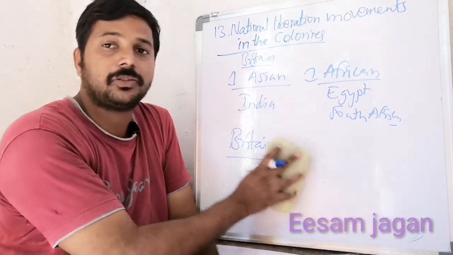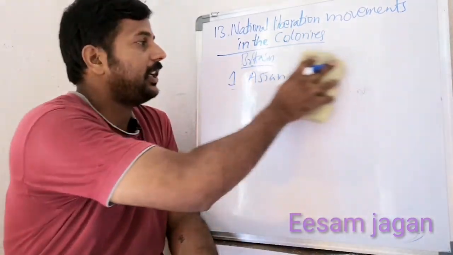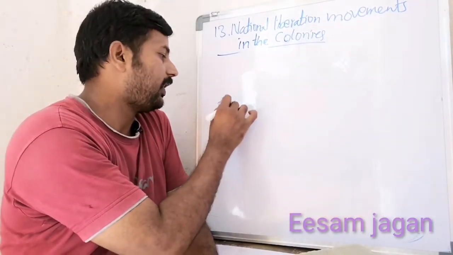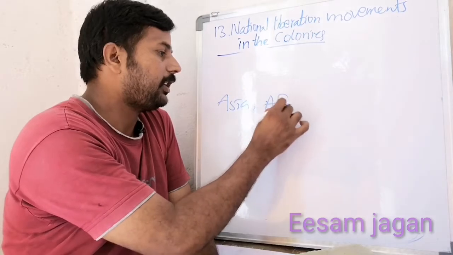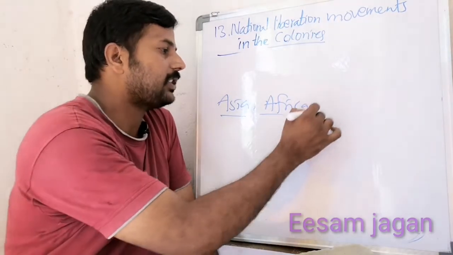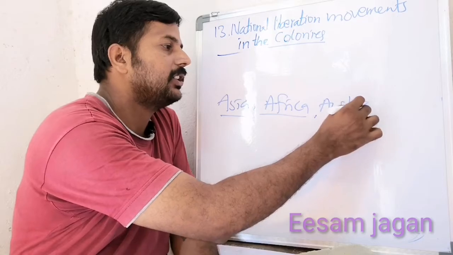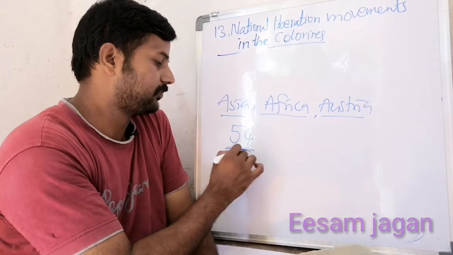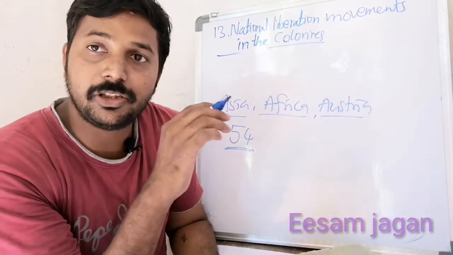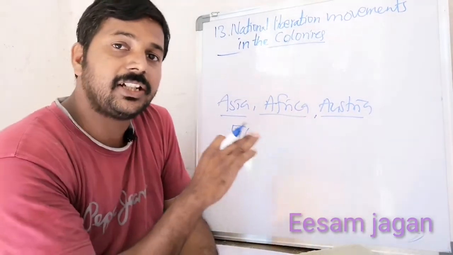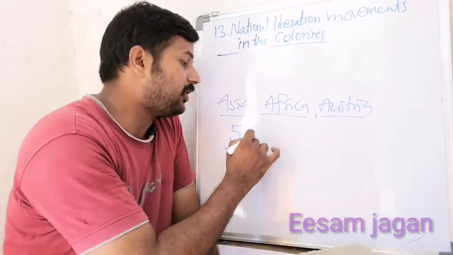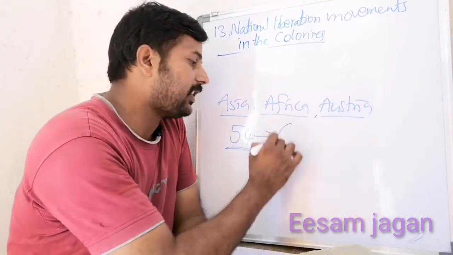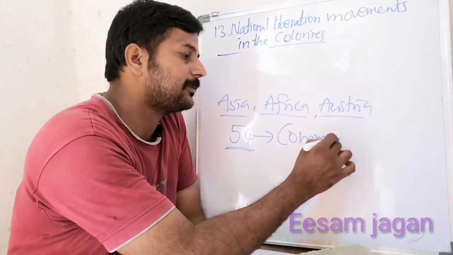Britain had colonies in the Asia continent as well as the Africa continent mainly, and even Australia, which is a country as well as a continent. Totally, Britain ruled 54 countries. Britain is a small island, but it ruled nearly 54 countries. These 54 countries presently form a group of countries known as the Commonwealth countries.